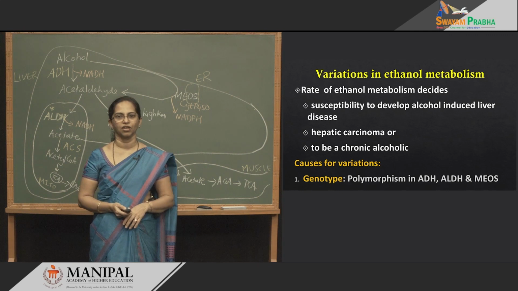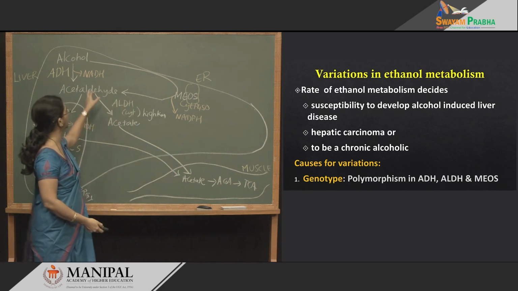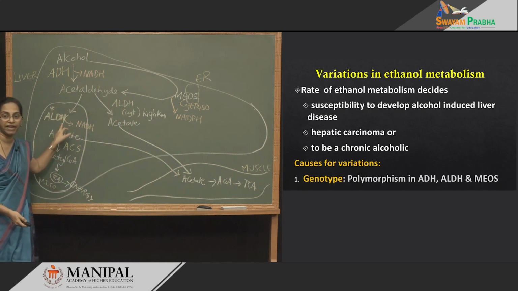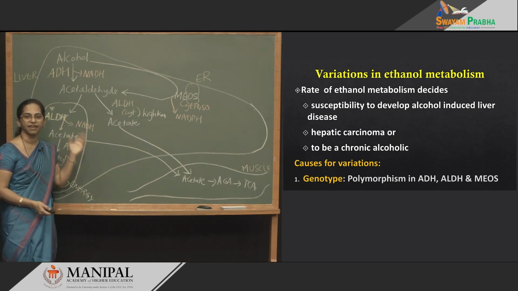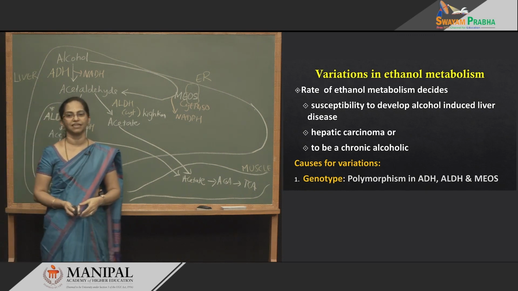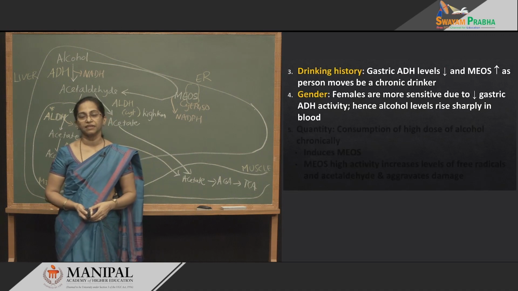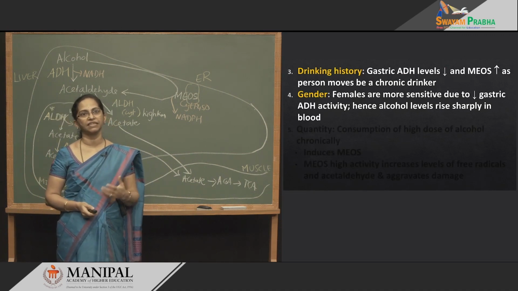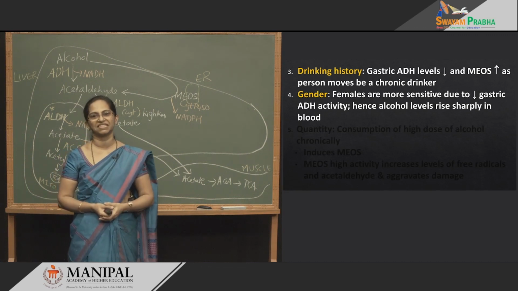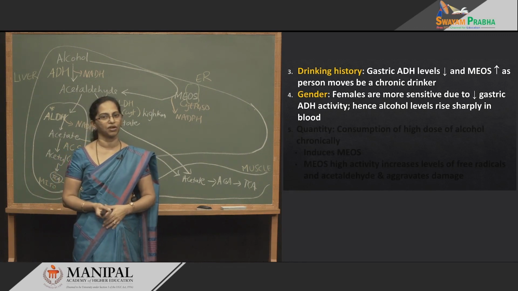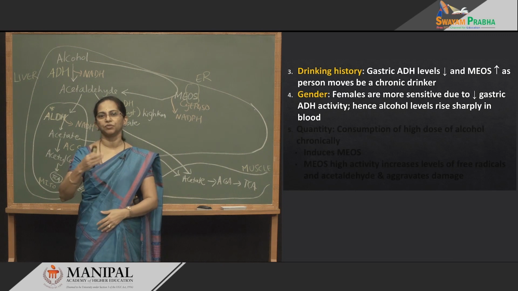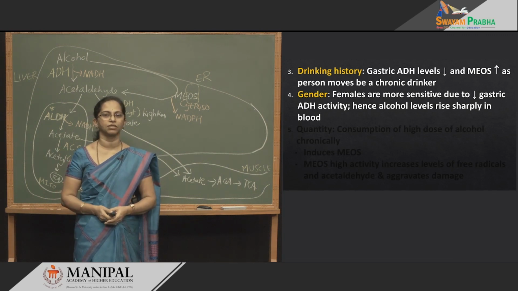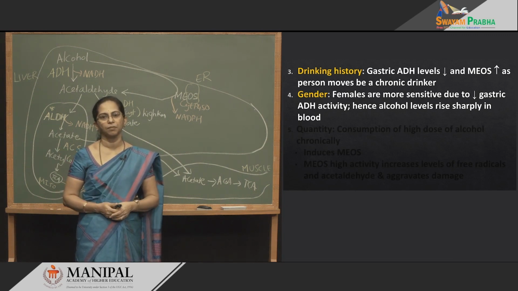So, what type of ADH do you have? What type of ALDH do you have? That decides your destiny. And then drinking history, that is, gastric ADH levels are decreased and the MEOS system is increased when you become a chronic drinker. That is, when you are moving towards chronic alcoholism, slight changes come in your metabolism.